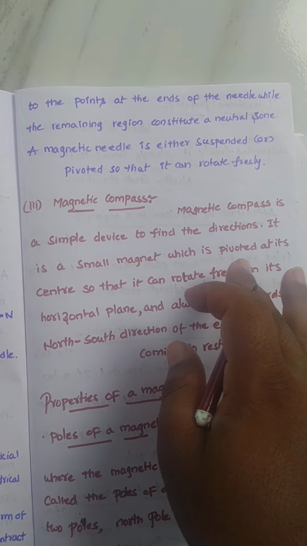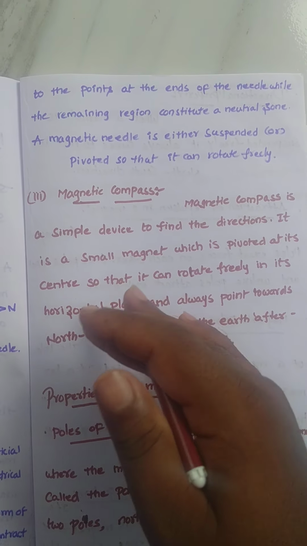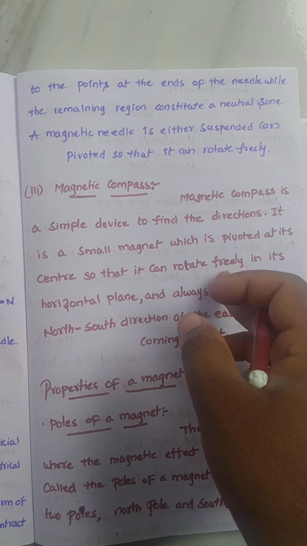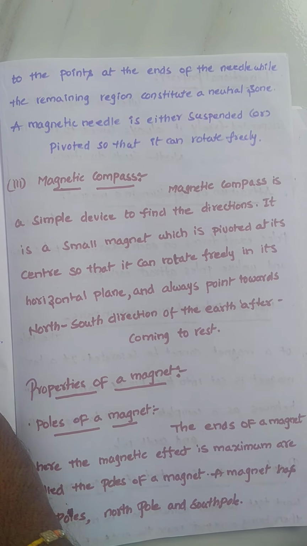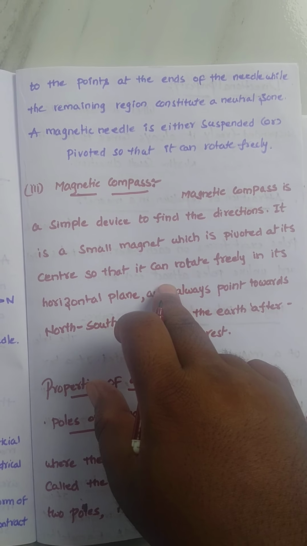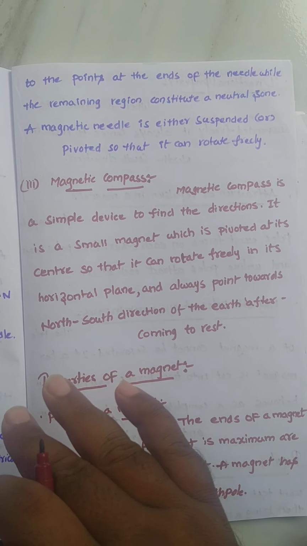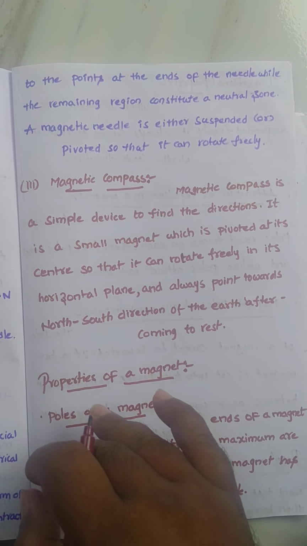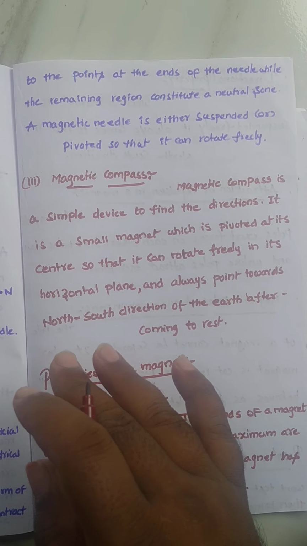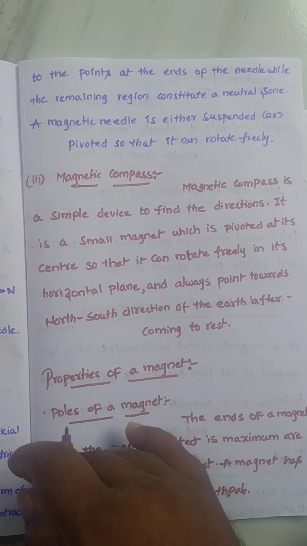The magnetic compass is a simple device to find direction. It is a small magnet which is pivoted at its center, as shown already, so that it can rotate freely in its horizontal plane. After coming to rest, it always points towards the north and south directions of the earth. Since the magnetic field is always there, it always shows north and south directions.